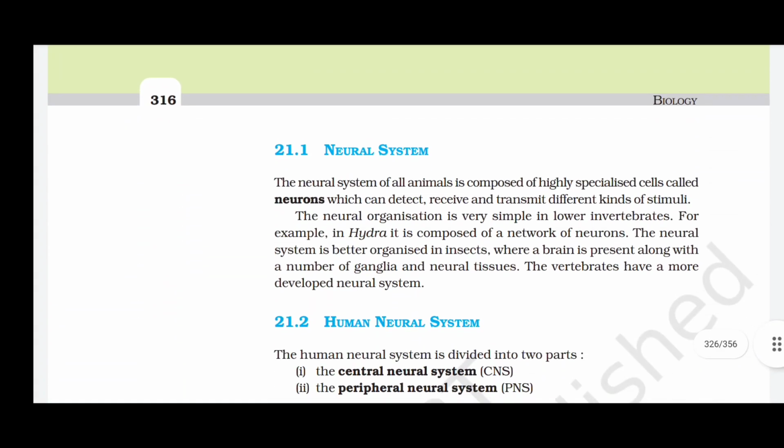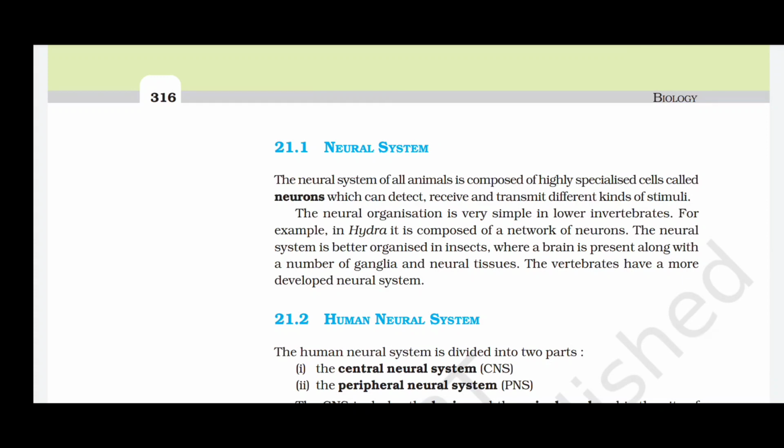Neural system. The neural system of all animals is composed of highly specialized cells called neurons, which can detect, receive, and transmit different kinds of stimuli. The neural organization is very simple in lower invertebrates. For example, in Hydra, it is composed of a network of neurons. The neural system is better organized in insects, where a brain is present along with a number of ganglia and neural tissue. The vertebrates have a more developed neural system.